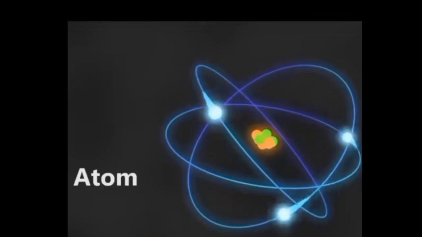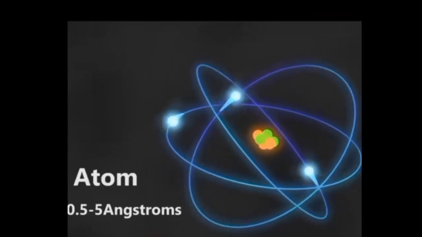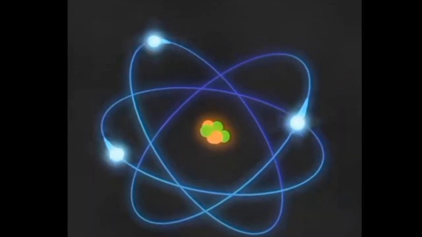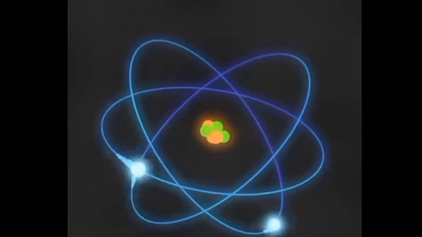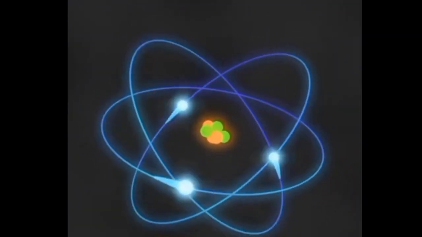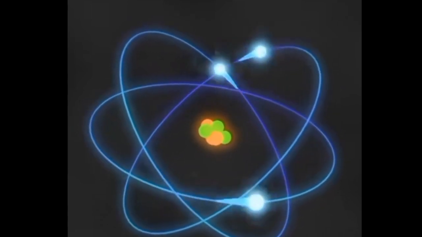Finally, we got the atom, which is anywhere between 0.5 to 5 angstroms, and there's 100 million angstroms in a centimeter. This model isn't even accurate. If we brought it to scale, we wouldn't even be able to see the neutrons and protons in the center. Same with the electrons, and they're even smaller.